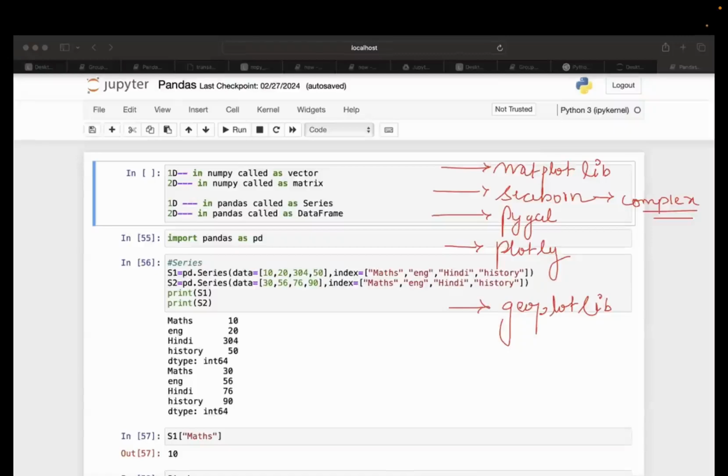But what is not possible here? You cannot beautify your graph. Do you understand the term beautification? Whenever you want to label your graph, change the color of your bar, or enhance the size of your graph, these things are not possible with the help of Seaborn. It is just for us to create the complex graphs. Whereas Matplotlib comes with the creation of normal graphs along with the beautification of them.